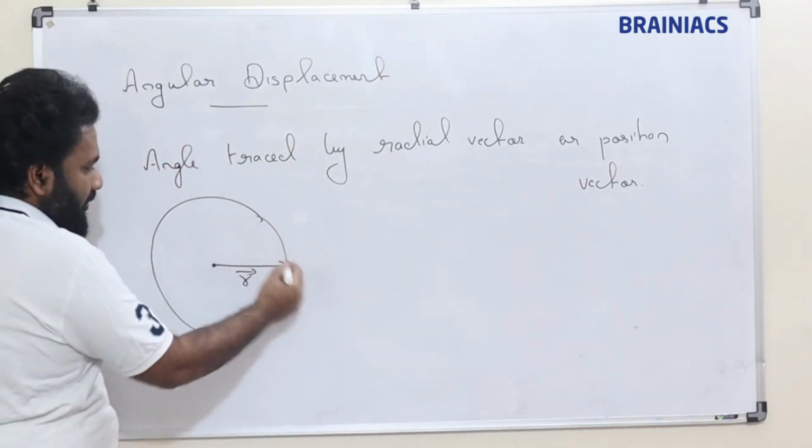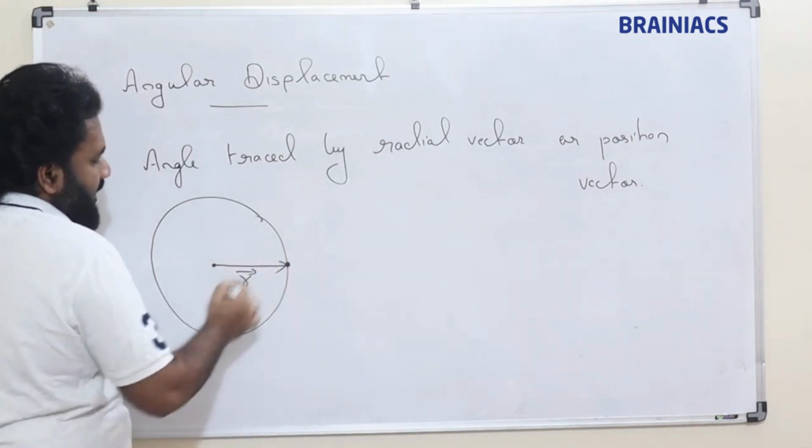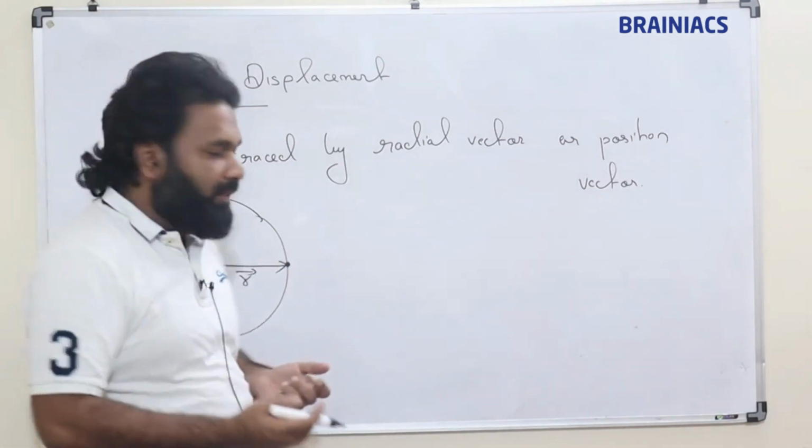The position of this particle we can denote like an r vector.